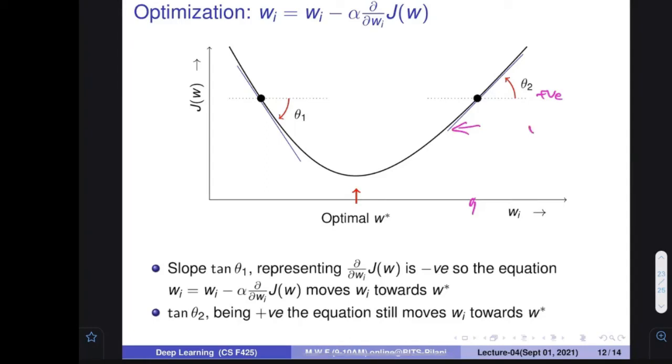So W is equal to W minus the gradient. And if the gradient is negative, then W is equal to W plus gradient, which means negative of negative. So in both cases, there is a negative sign in front of the gradient.